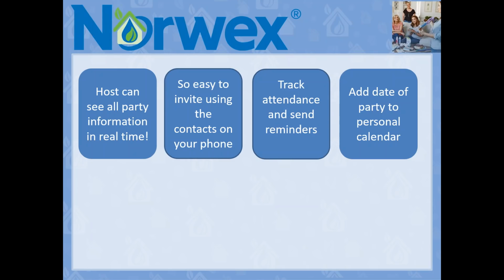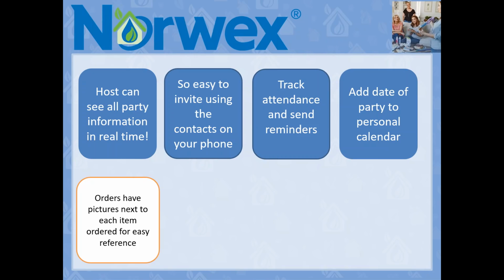So that's the basics and an overview of how to get around your Norwex Parties app. Just to refresh, the host can see all the party information in real time. It's easy to invite using the contacts on your phone. They can track their attendance and send reminders to their guests as well. And you can add the date of the party straight into the personal calendar from the app.